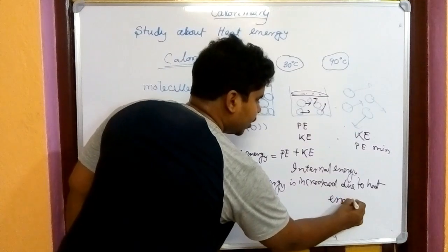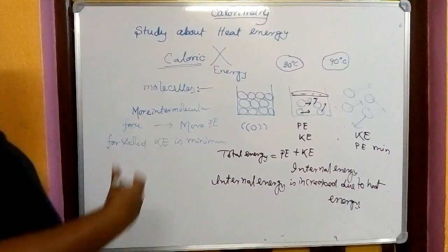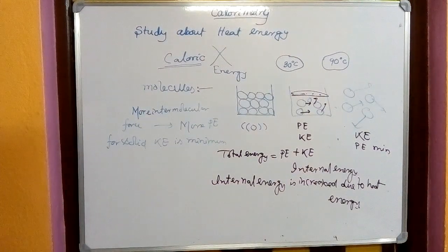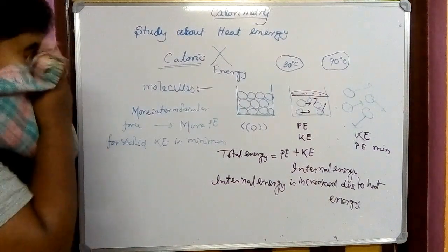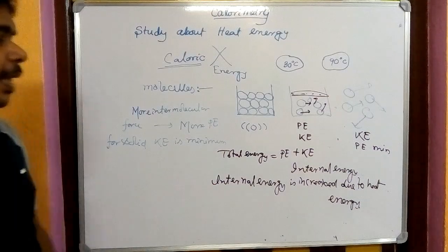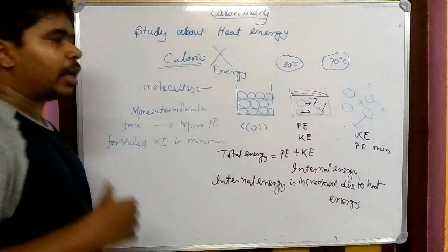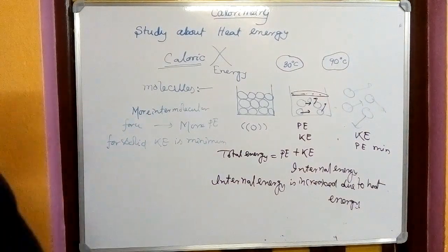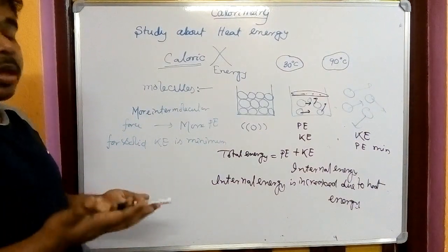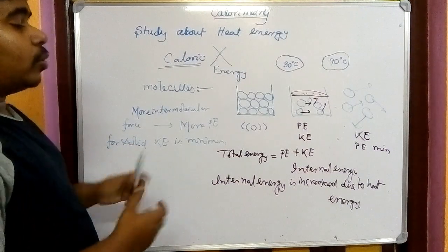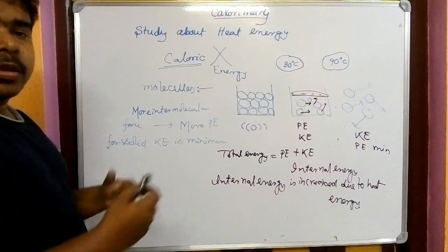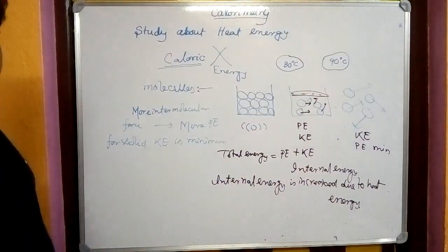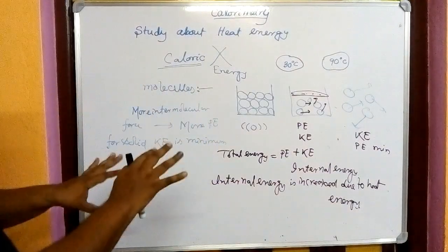The more heat energy you give, the more the internal energy, because it is clear that as you give more heat energy, the kinetic energy of the molecules will be increased. And as the kinetic energy is increased, the total internal energy will be increased. The more the total internal energy, the more heat energy is absorbed by the body. So this is the idea of heat energy.